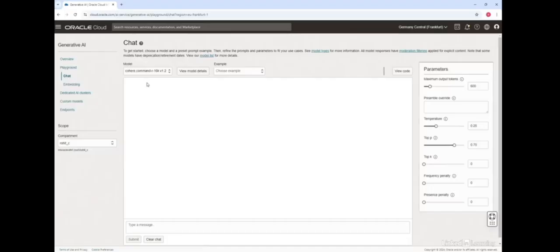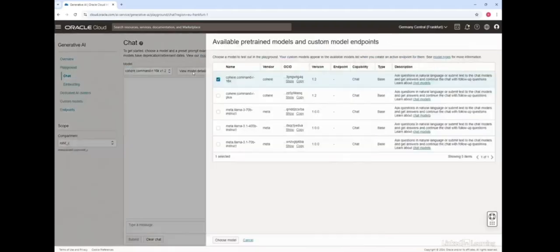Now this gives me an interface in the playground where I can interact with the chat models. The first thing I can see here are the various chat models available. I can see Cohere Command R Plus, I can see the Cohere Command R 16K model, and I can also see the Llama 3.1 family, 405 billion and 70 billion models. If I want to get more details, I can click on view more details, and I can see more details behind each of these models.